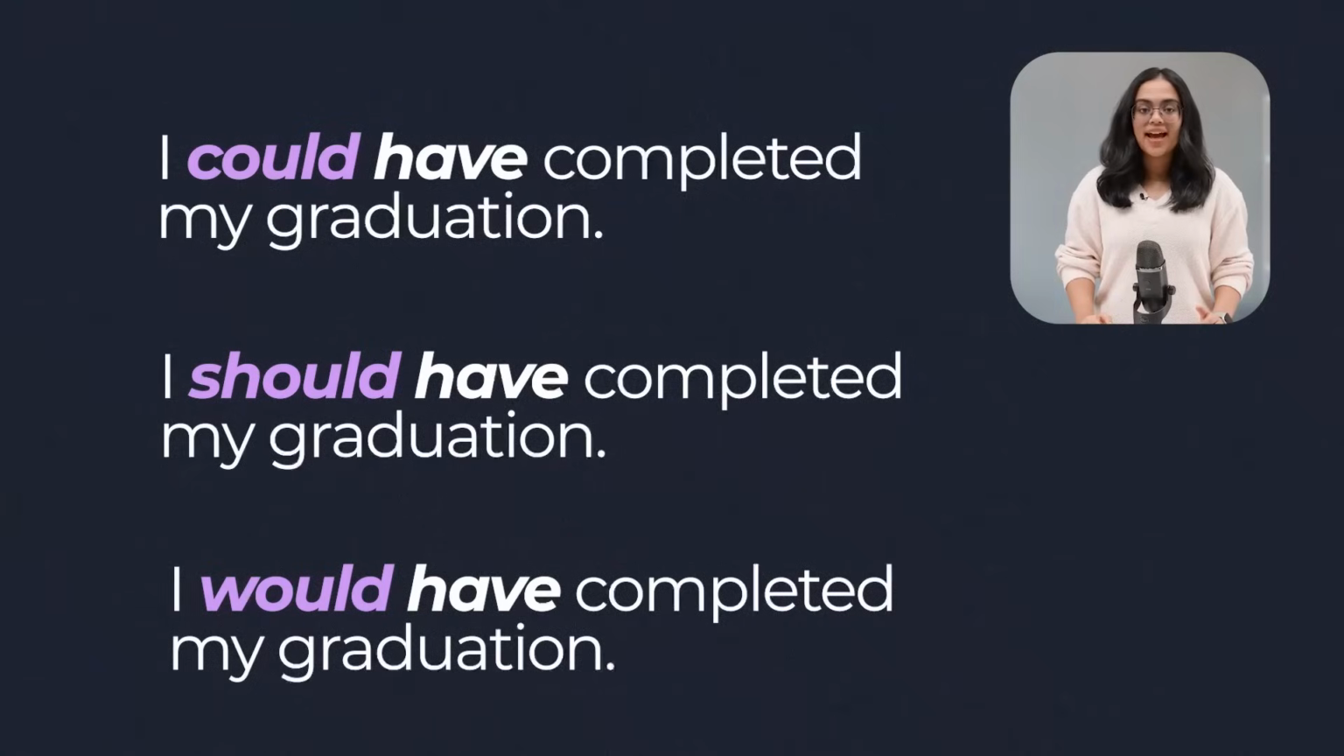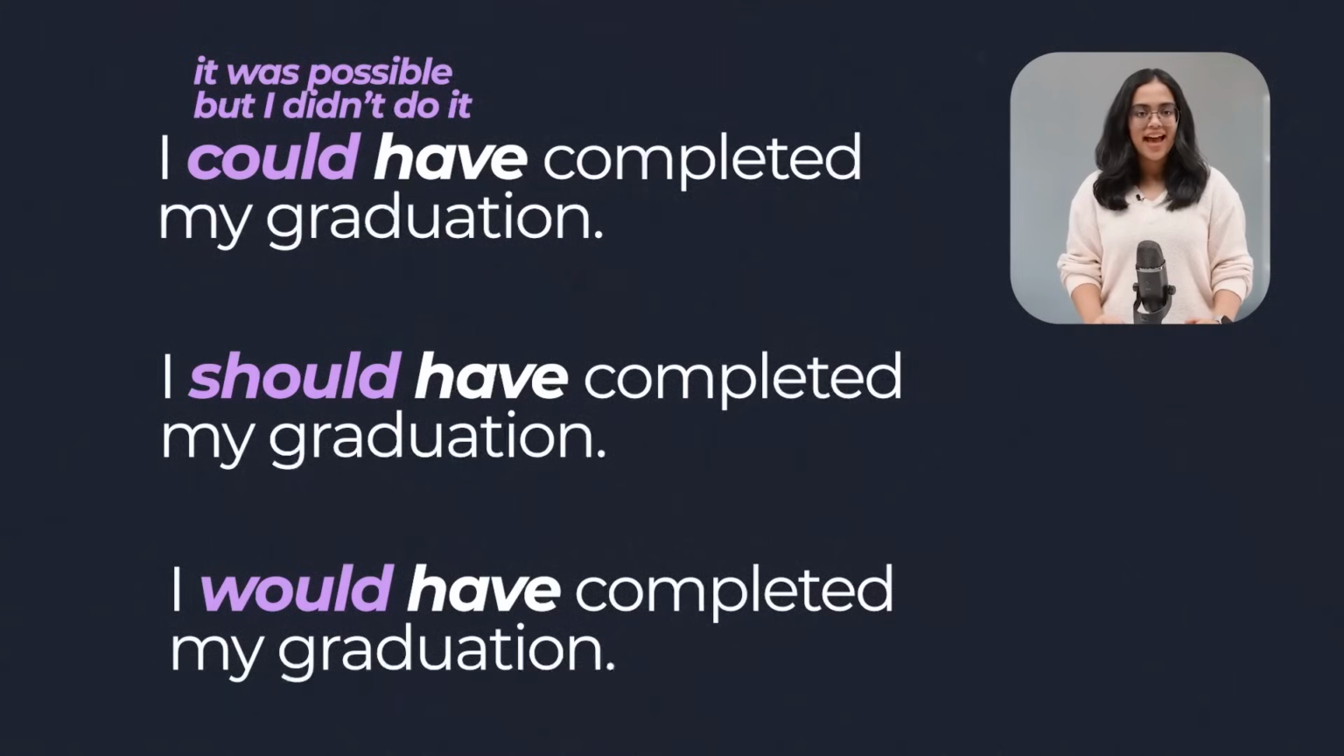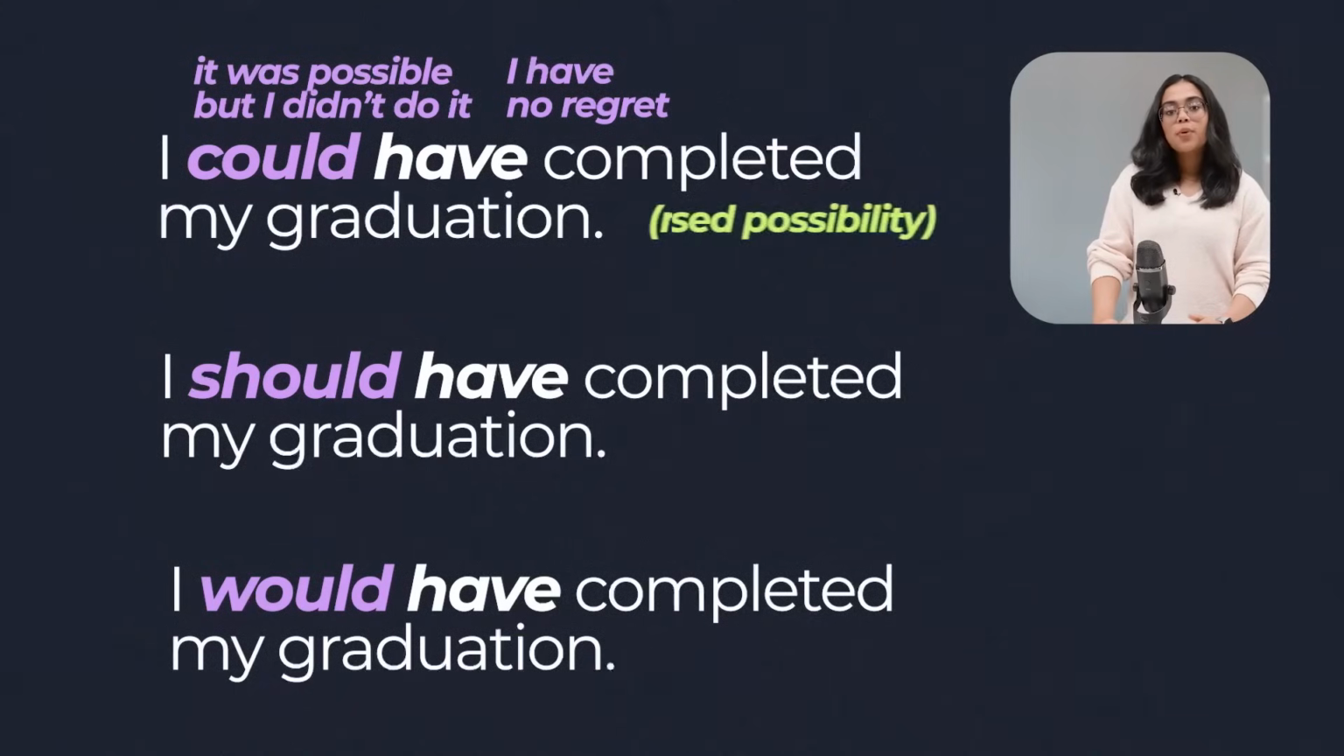The first one, I could have completed my graduation. This means it was possible for me to complete my graduation. I had the ability, I had the opportunity, but I didn't do it. It was my choice. I have no regret. It is a statement of missed possibility.